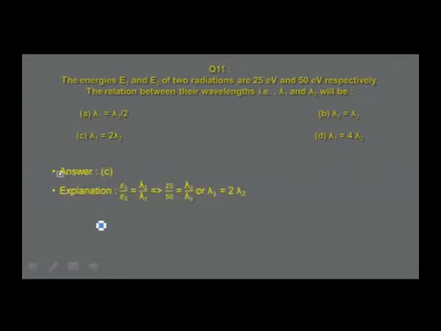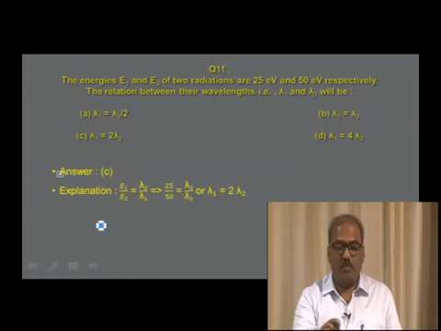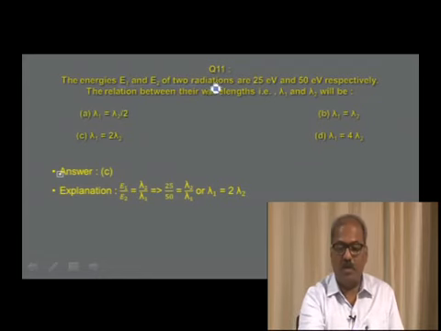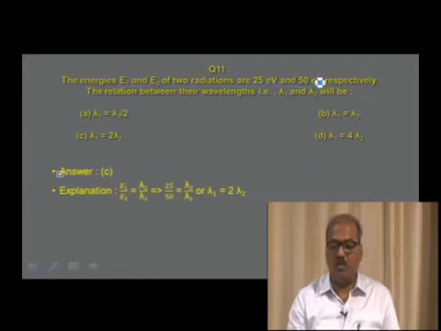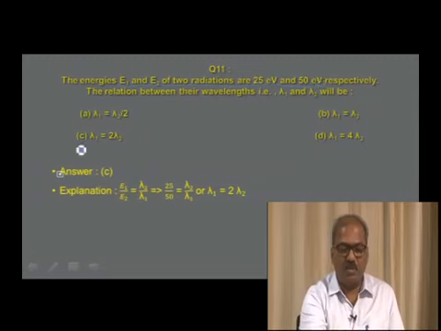E1 by E2 is equal to lambda 2 by lambda 1. Substituting the values, 25 by 50 is equal to lambda 2 by lambda 1, or simplifying, lambda 1 is equal to 2 lambda 2. Therefore the answer is in option C.